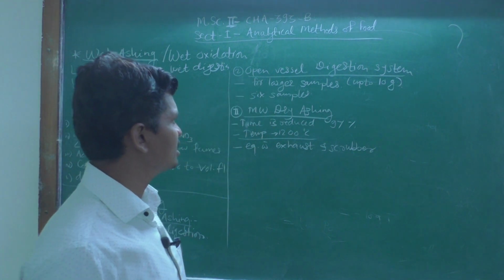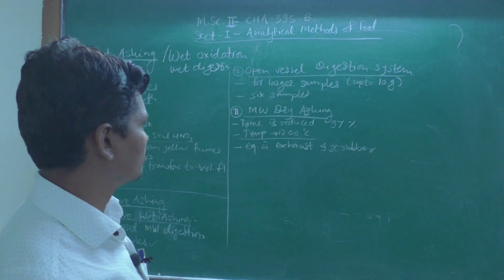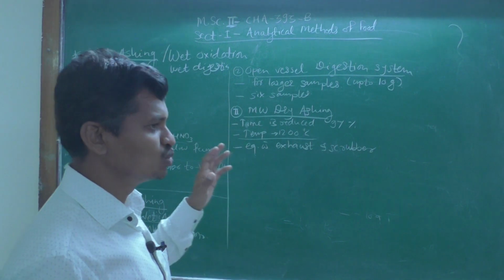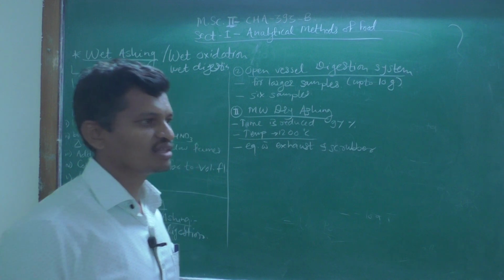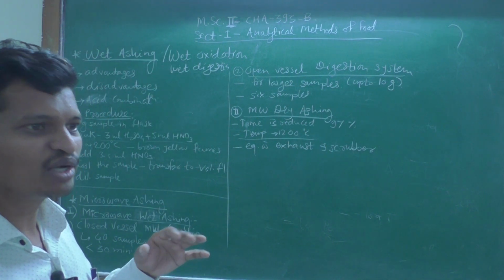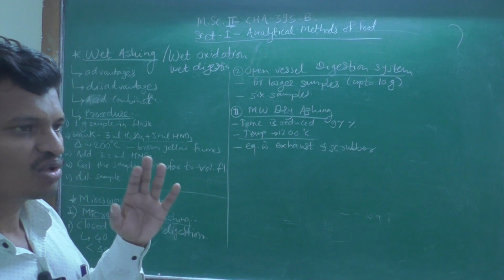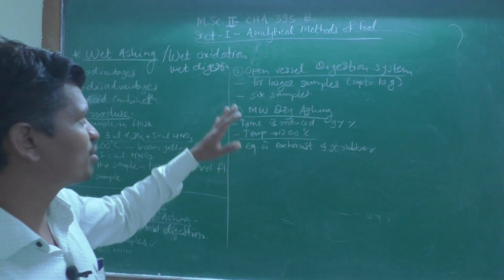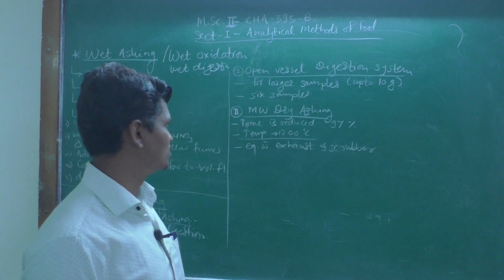This open vessel is used only when the sample size is greater than 5 to 6 gram.